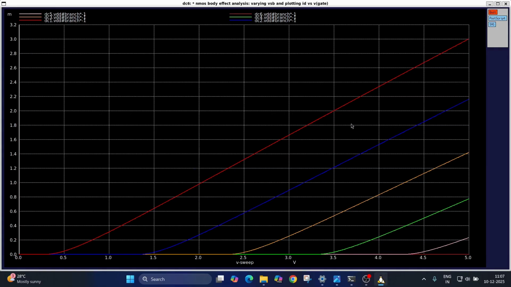Yeah, we can see that here. First iteration, second iteration, third iteration, fourth, fifth, and sixth. Here what we are observing is that if VSB is increasing, the threshold voltage VTH is increasing. So it's clearly visible that as VSB is increasing, the threshold voltage is also increasing. All right, and that's the thing. That's it for this lecture.